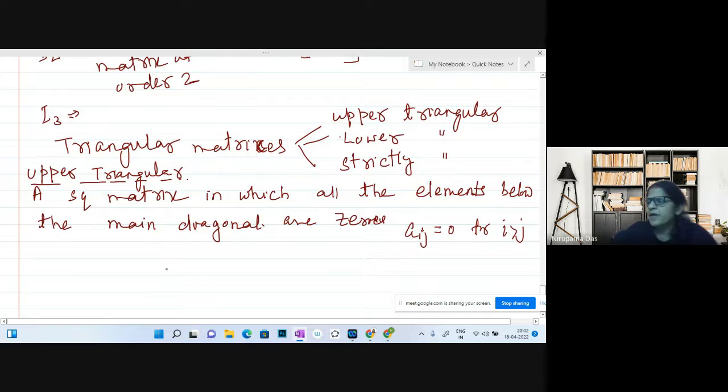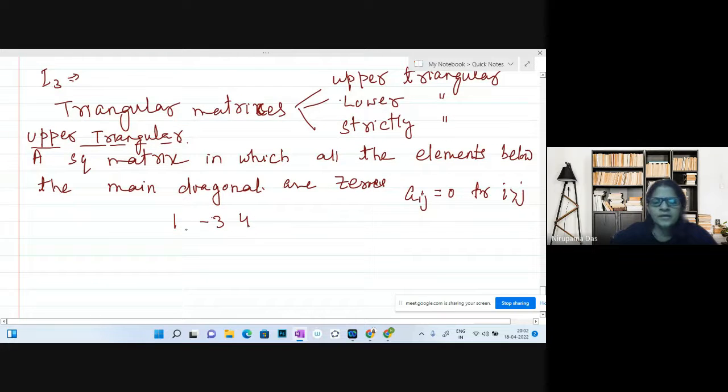For example, I write here 1, minus 3, 4, then 0, 5, 2, then 0, 0, 7. Here these are diagonal elements, 1 1, 2 2, 3 3.